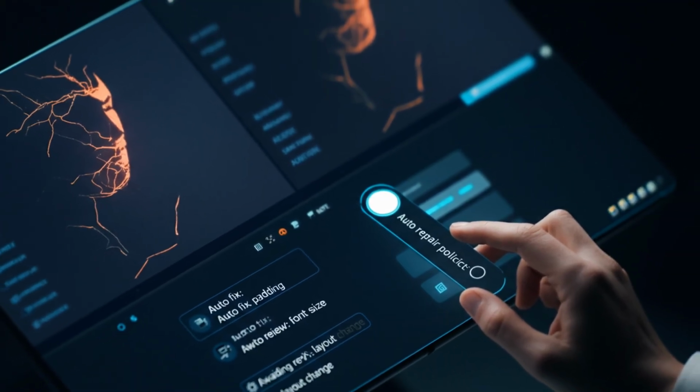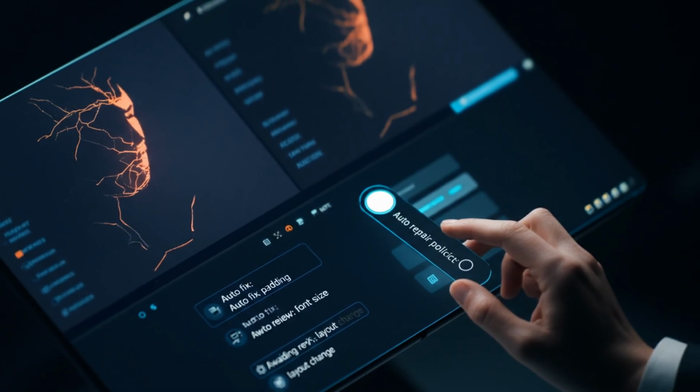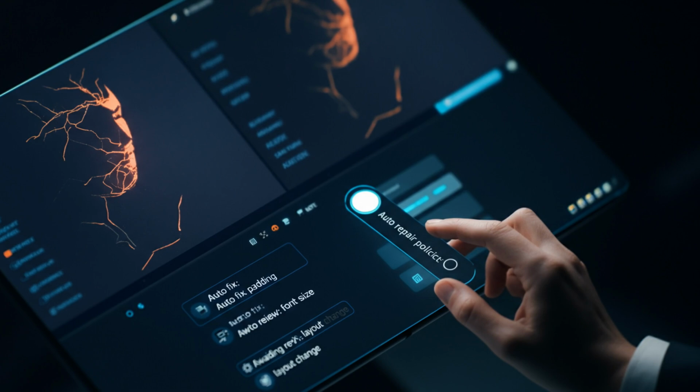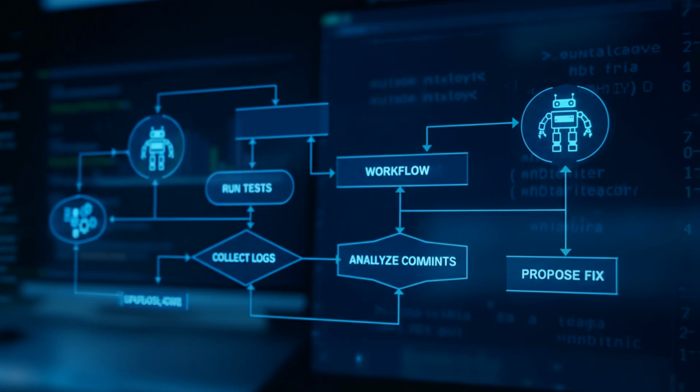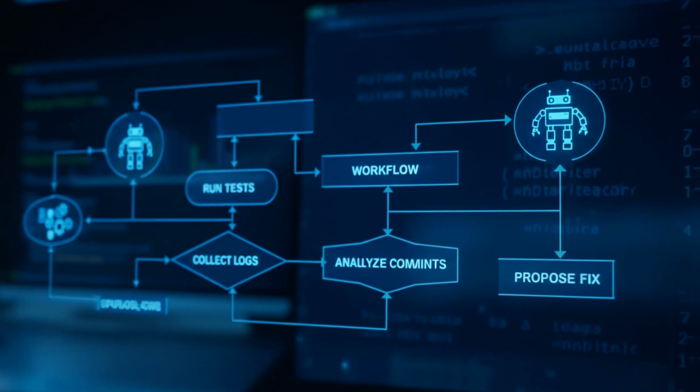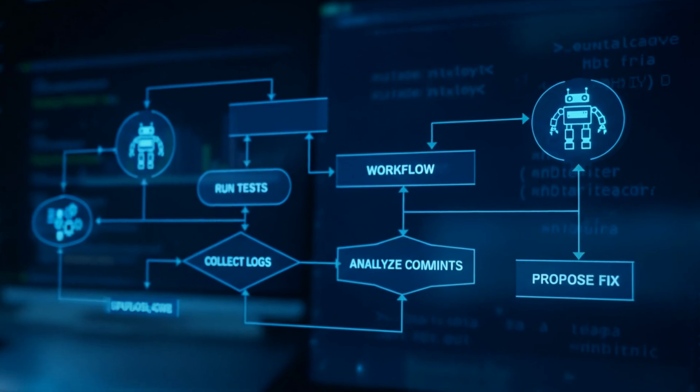Debugging gets the same treatment. Normally, debugging dies by 1,000 paper cuts: rerunning tests, tailing logs, adding print statements, writing one-off scripts. Antigravity's custom workflows let you turn that mess into a repeatable pipeline. Point it at a bug, and instead of one reply, it spins up a chain of agents. One reruns flaky tests, another scrapes stack traces, a third cross-references recent commits, and a fourth drafts a patch plus regression tests. Suddenly, you are supervising an automated root cause analysis line.